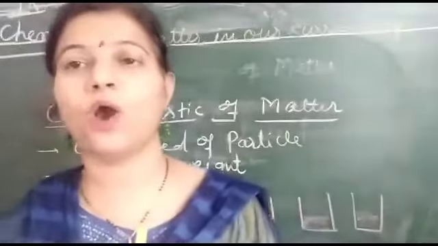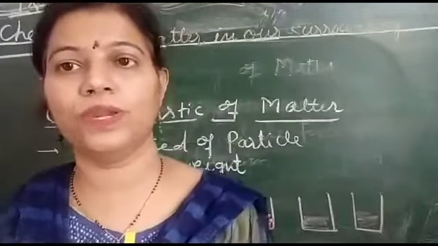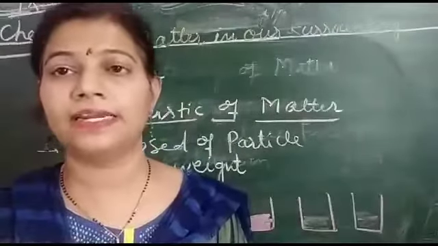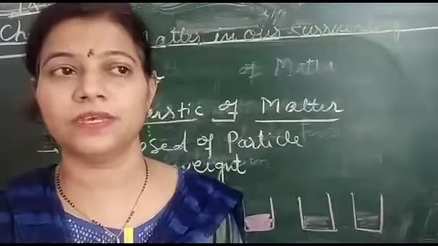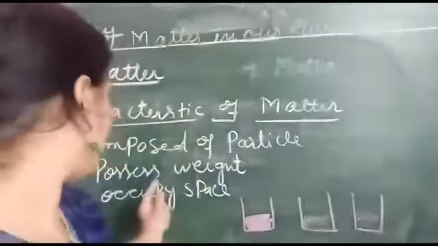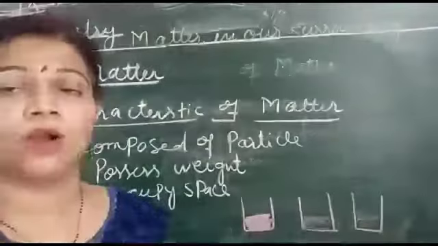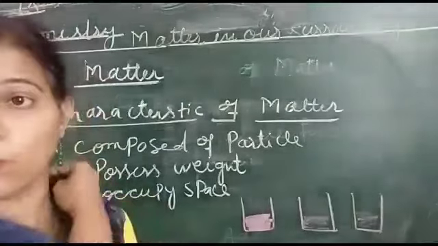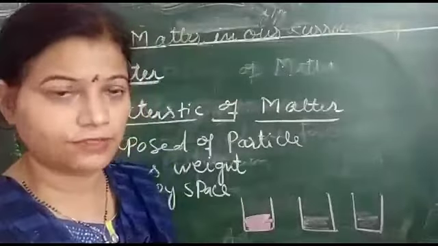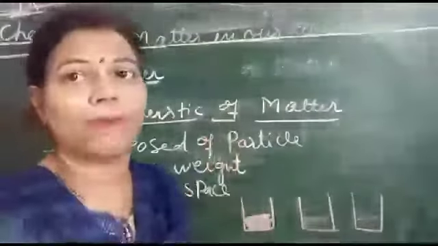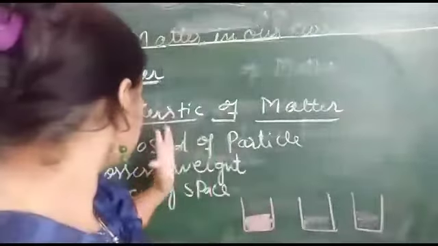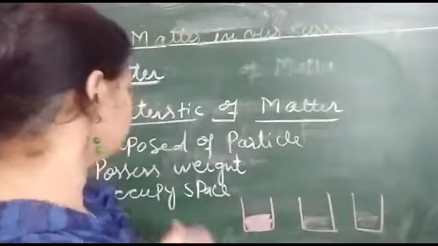So all matter, whether it is a solid, liquid, gas, any state of matter, consists of particles. And that smallest particle may be an atom. Generally we say it is an atom. Then the particles of matter possess some weight, and hence they have some mass. Then they occupy space. So just these three main points you have to learn.